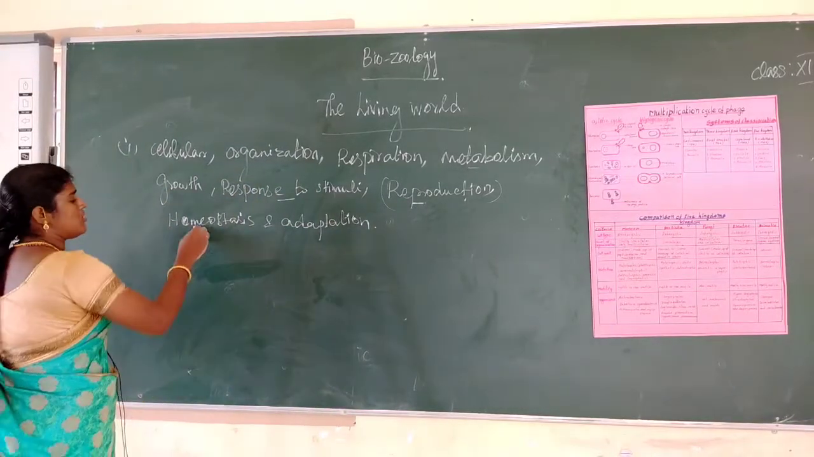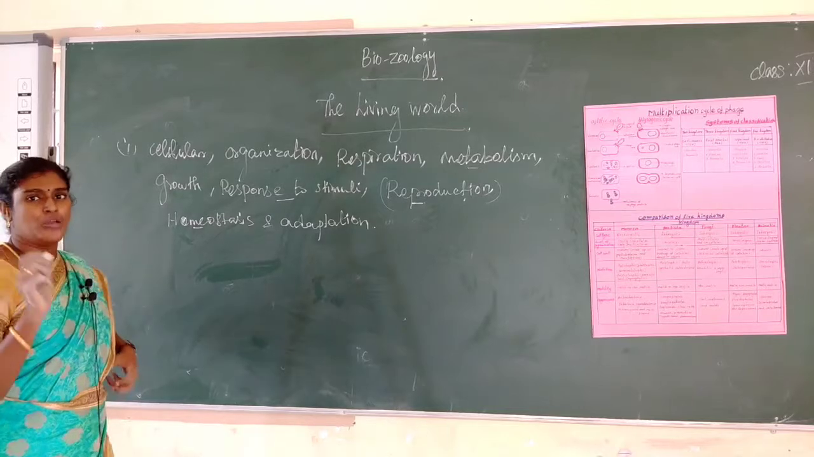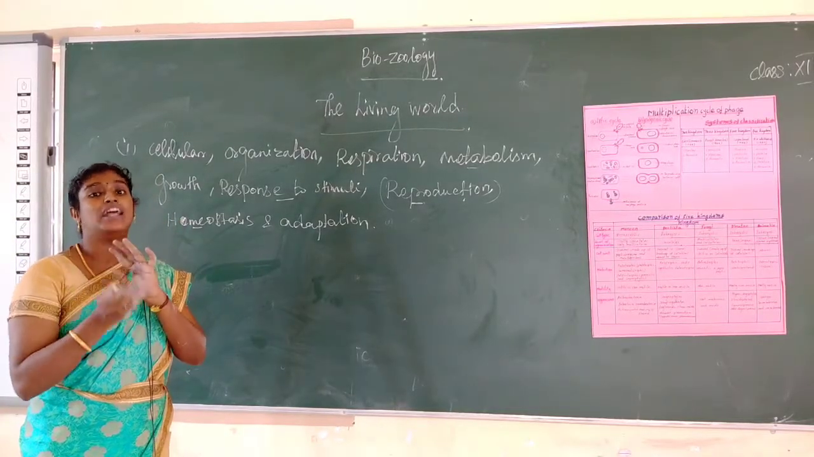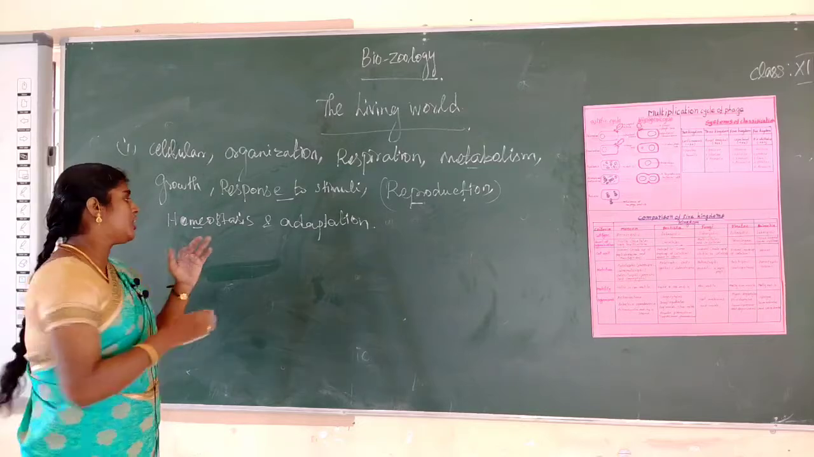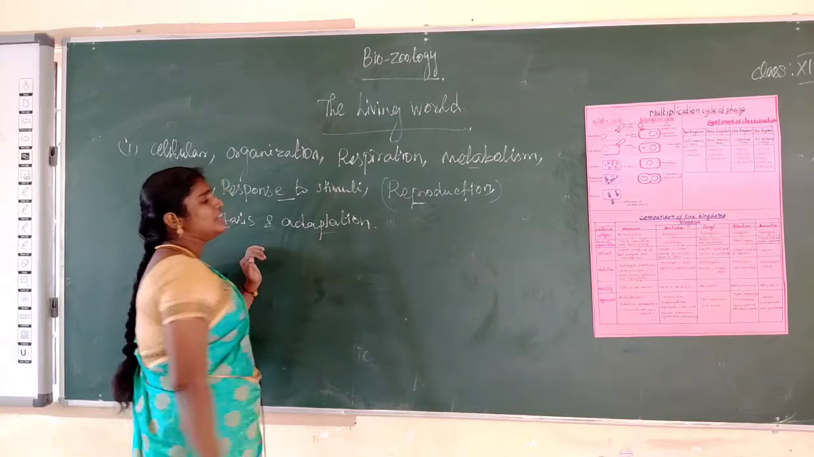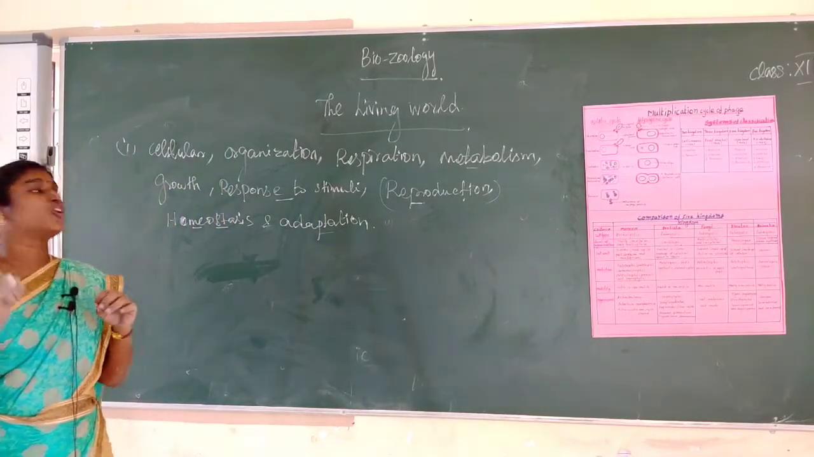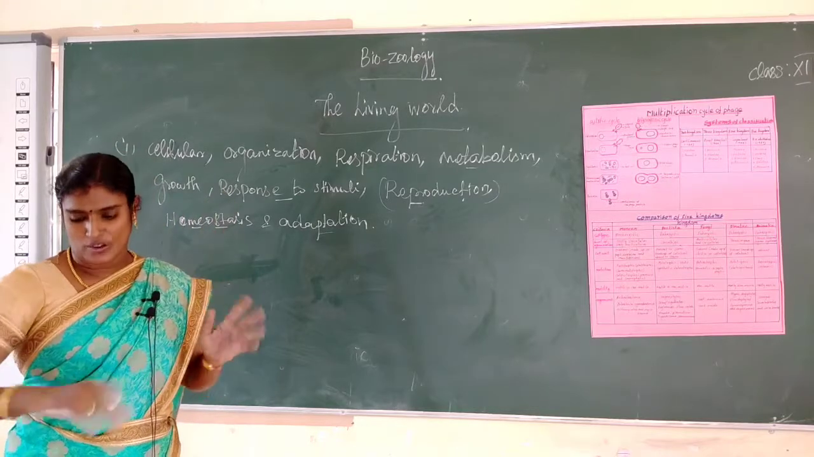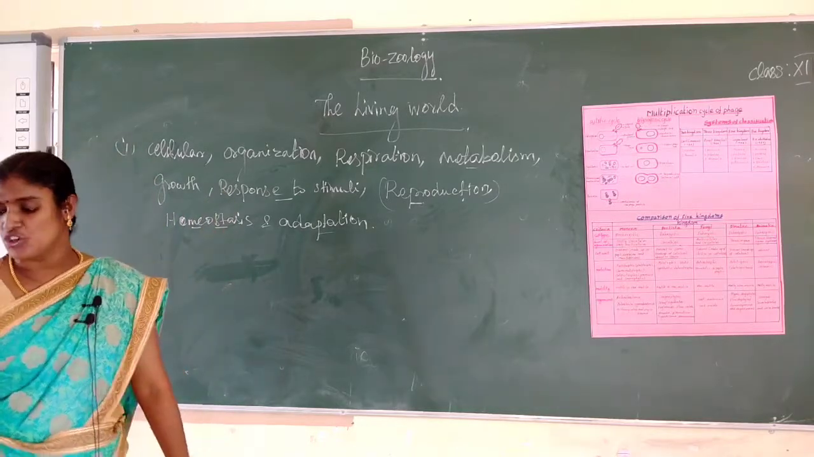Next one, homeostasis. What is the meaning of homeostasis? Homeostasis means to maintain a steady state within an environment. Next one, adaptation. These are the key characters of the living world. This is the basic. Next, we should know some terms.